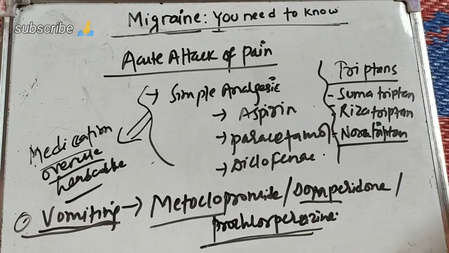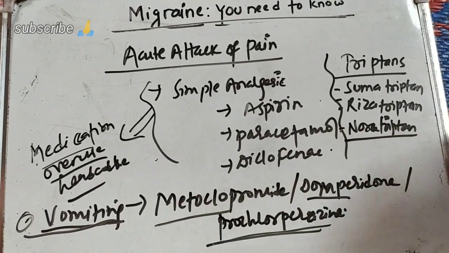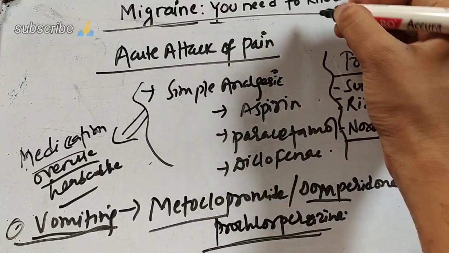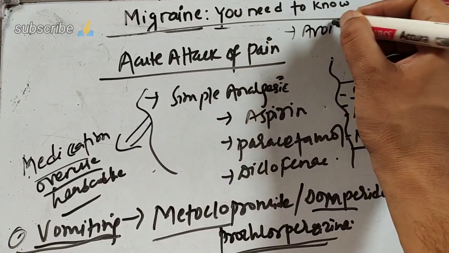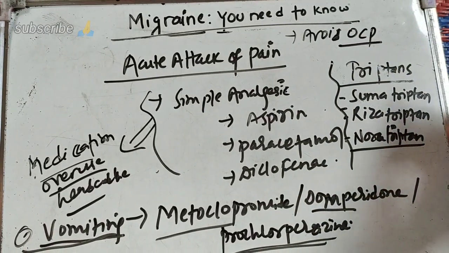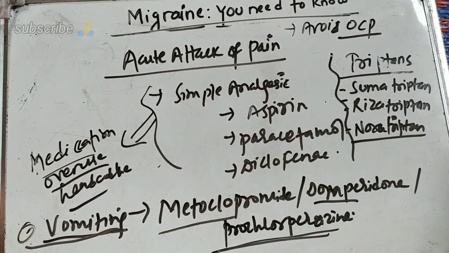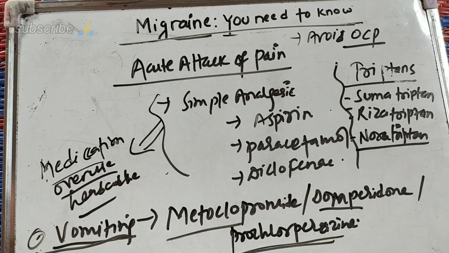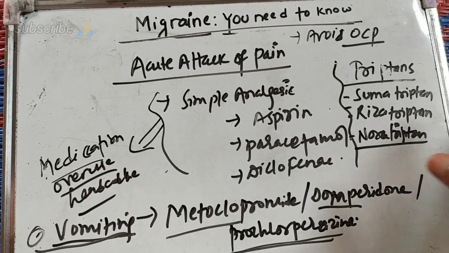Since this migraine is more common in females, you can tell the female to avoid the use of OCP. So if she is using oral contraceptive pills, then she may avoid them, or if she is taking any form of hormonal contraceptive, then she needs to avoid that hormonal contraceptive to get rid of this pain.